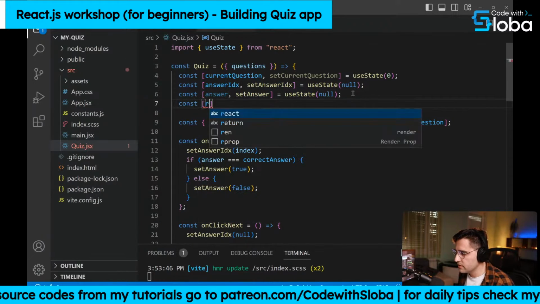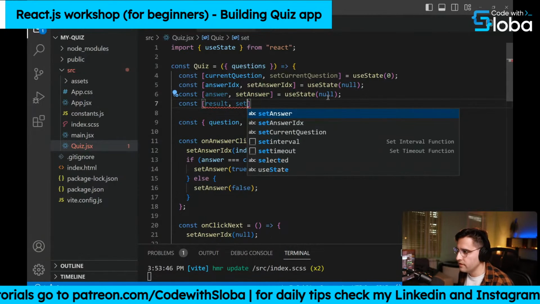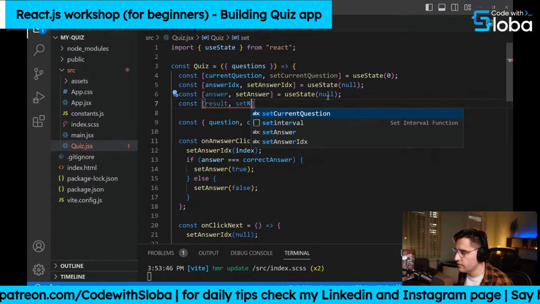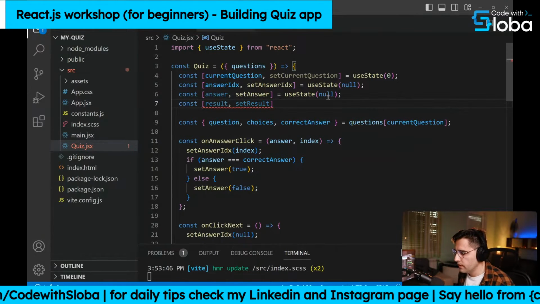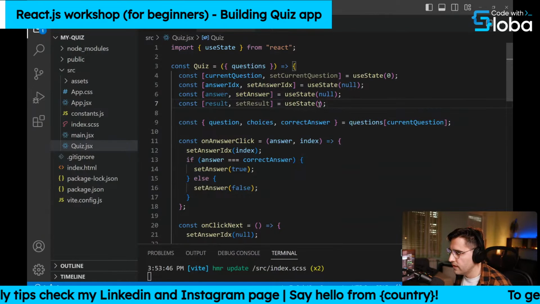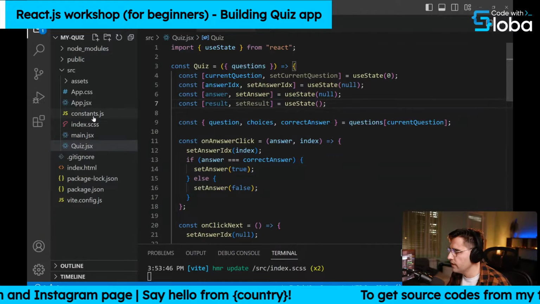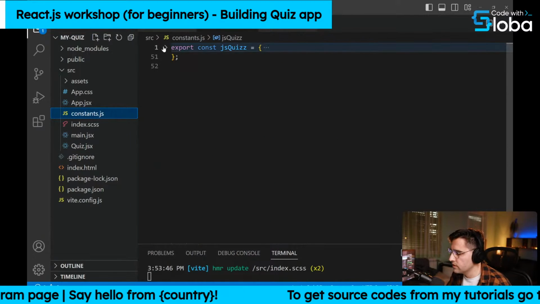So let's name it result, and we want to be able to update this, so let's call the function set result, and this function is going to be used again. And we want to define an initial state to this variable. So we can define this initial state inside of our constant here.